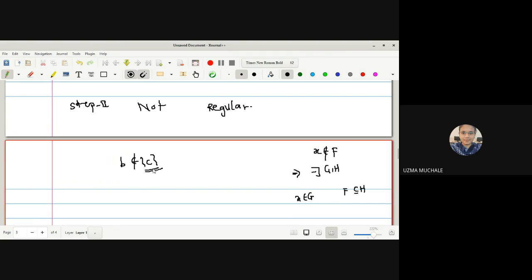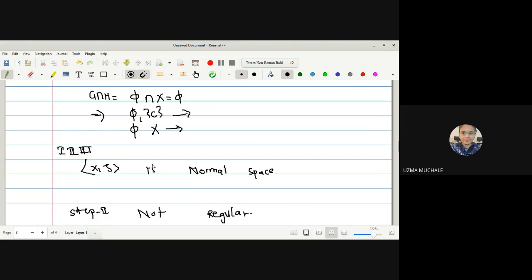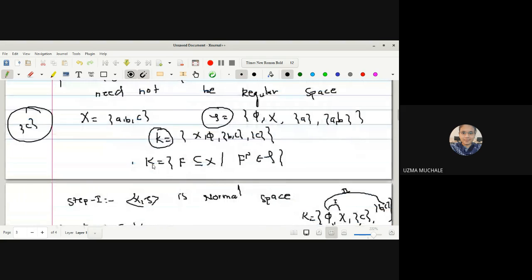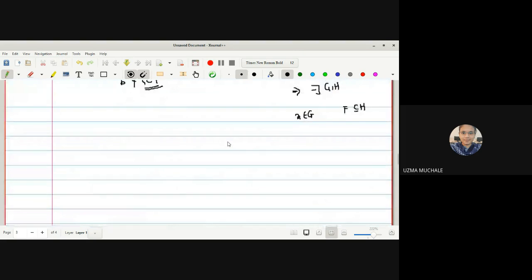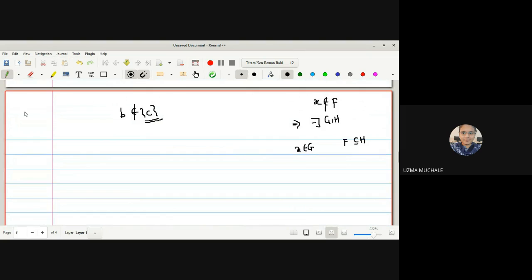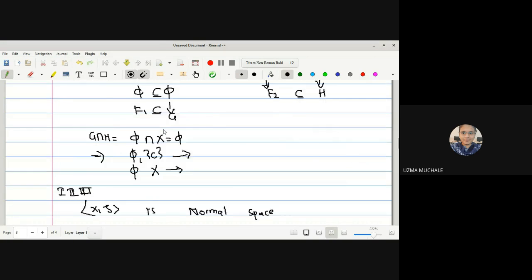Singleton C is a closed set. Why is it a closed set? Because it is there in the family K. Singleton C is a closed set which does not contain the point B. Now can you find two disjoint open sets, one containing the point B, another containing the closed set C? Now go to the family tau. Let us go for the family tau.